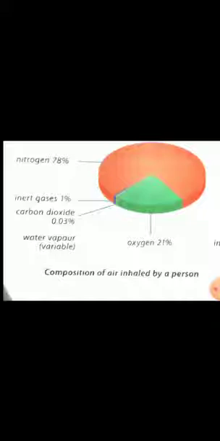You know, there is 78% nitrogen in air, along with 21% oxygen, and a small amount of water vapor. We have a comparatively very small proportion of carbon dioxide, which is about 0.035%.